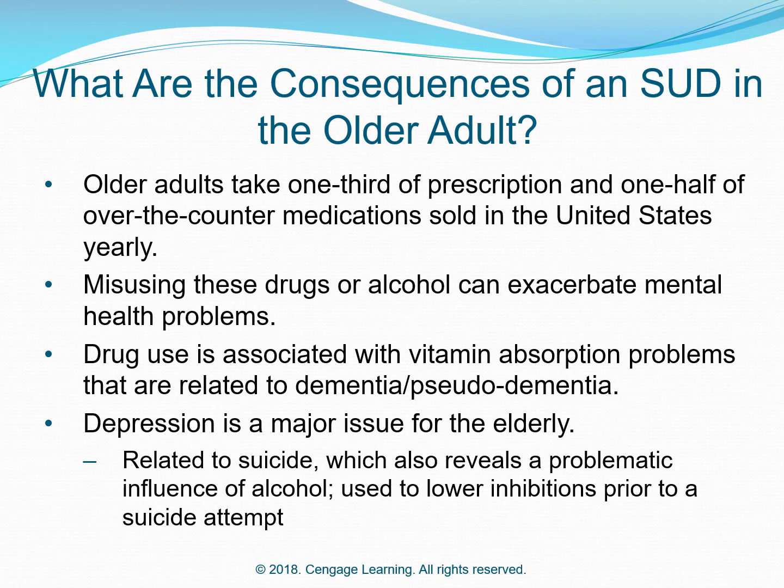What are the consequences of an SUD in the older adult? Older adults take 1/3 of prescription and 1/2 of over-the-counter medication sold in the United States yearly. Misusing these drugs or alcohol can exacerbate mental health problems. Drug use is associated with vitamin absorption problems that are related to dementia/pseudo-dementia. Depression is a major issue for the elderly, related to suicide, which also reveals a problematic influence of alcohol, used to lower inhibitions prior to a suicide attempt.